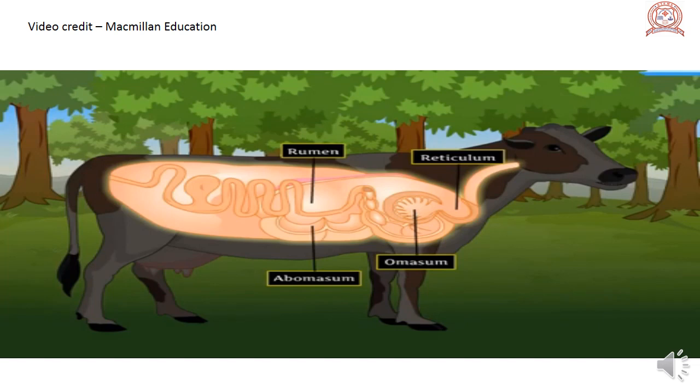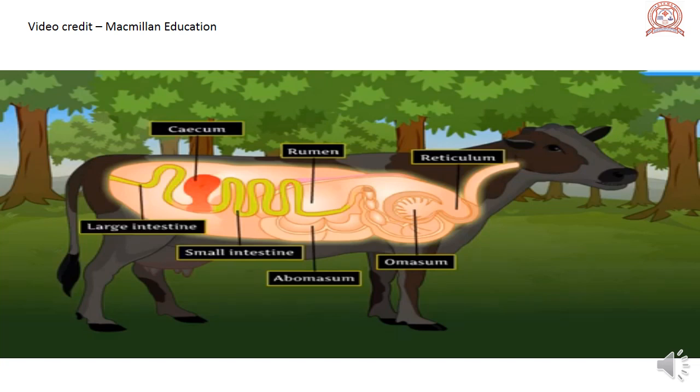This is then sent to the last chamber, abomasum, which is also called the true stomach. The digested food then goes into the small intestine, where absorption of nutrients takes place. A large sac-like structure called cecum, present between the small intestine and large intestine, also contains bacteria that help in the digestion of cellulose, a carbohydrate that is present in grass. So, you now know why cattle keep chewing all the time.